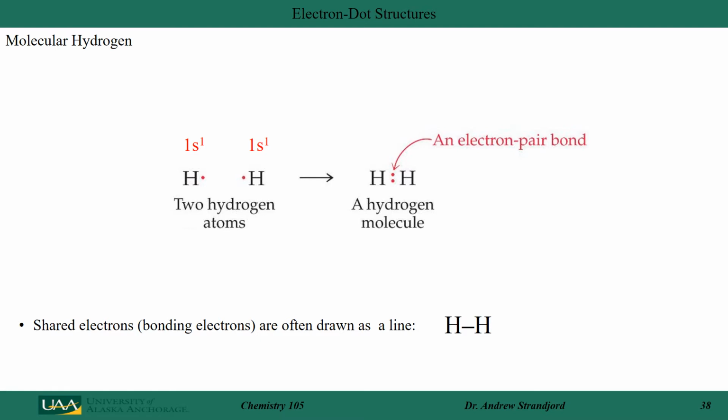Let's draw the Lewis dot structure of some atoms and then combine them to form a covalently bonded molecule. If I start off with hydrogen, I have 2 hydrogen atoms. Each has 1 valence electron, as shown here in this electron dot structure. They come together to form a covalently bonded molecule. Now I show the electrons as an electron pair. We could also represent that electron pair as just a line between those two. It means the same thing, and we often draw it as just a simple line because it's easier.